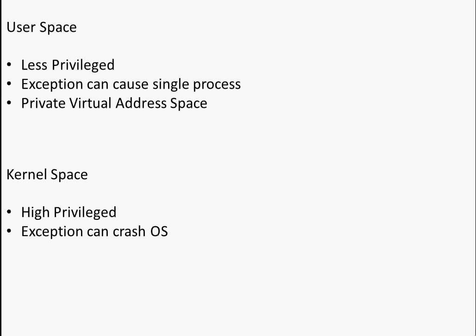You are not allowed to access those virtual addresses. Whereas in kernel space, you have only one single virtual address space, so there is no separation like there is in user space, and that is why if you make any mistake, you can crash your whole operating system.